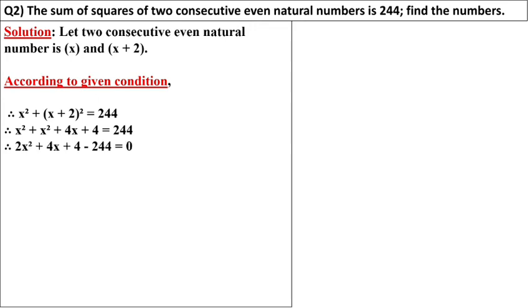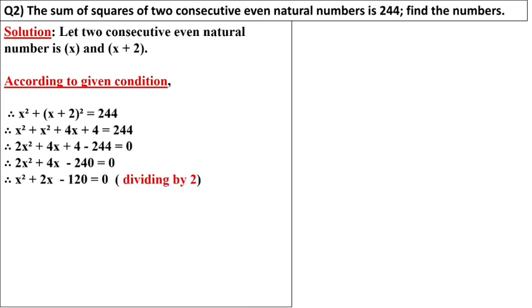So x square plus x square becomes 2x square plus 4x plus 4 minus 244, because 244 was given on the right side, it comes to the left side as minus 244. So 4 minus 244 becomes minus 240. So we have 2x square plus 4x minus 240 equal to 0.